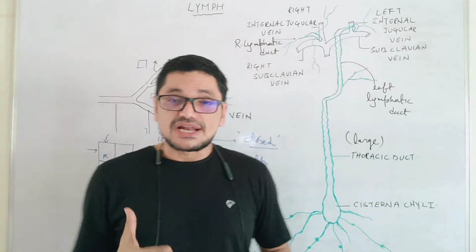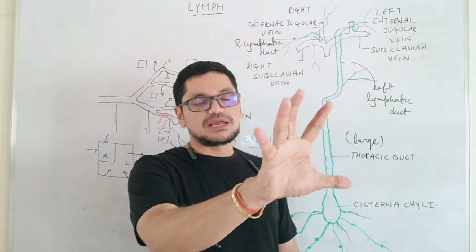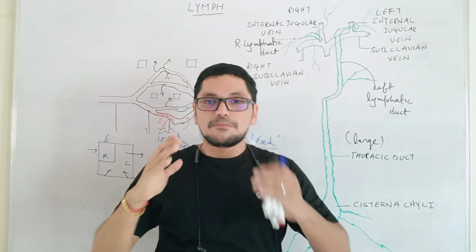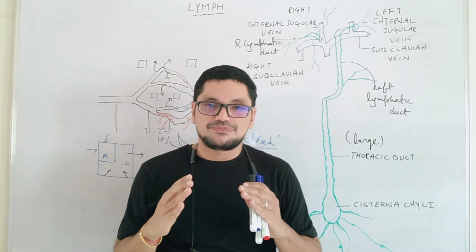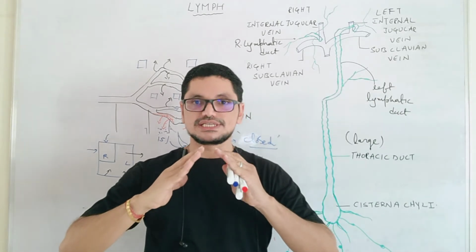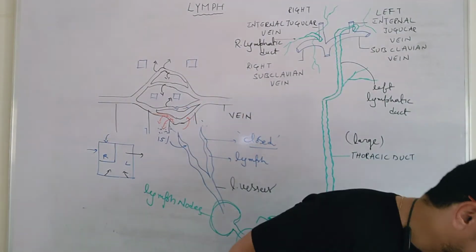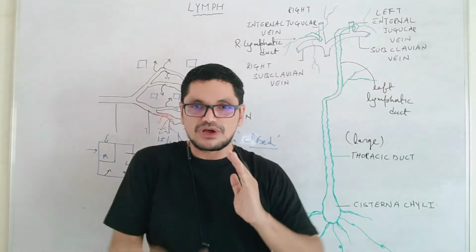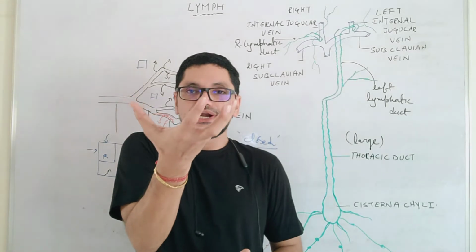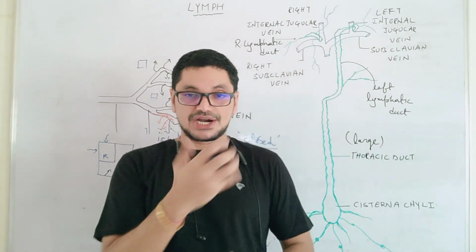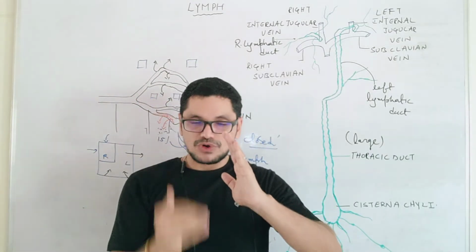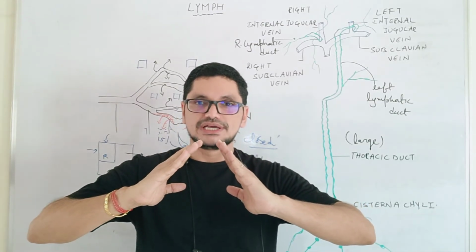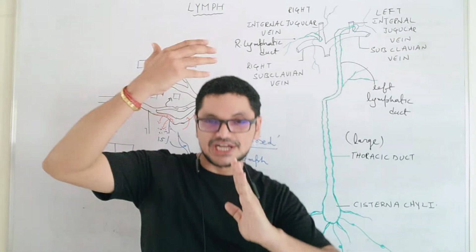You know, generally arteries supply blood to all parts of the body, and veins collect blood from all parts of the body. But if you observe the veins, inside the veins the valves are present like this, which allow the flow of blood in one direction. Why? Because veins should carry the blood against gravity towards the heart. So there is a chance of backward flow of blood. In order to prevent the backward flow of blood, the valves are present here, which allow the flow of blood in one direction.